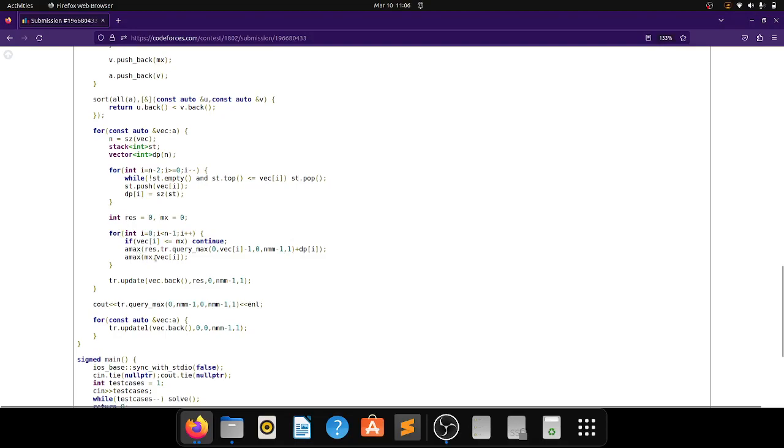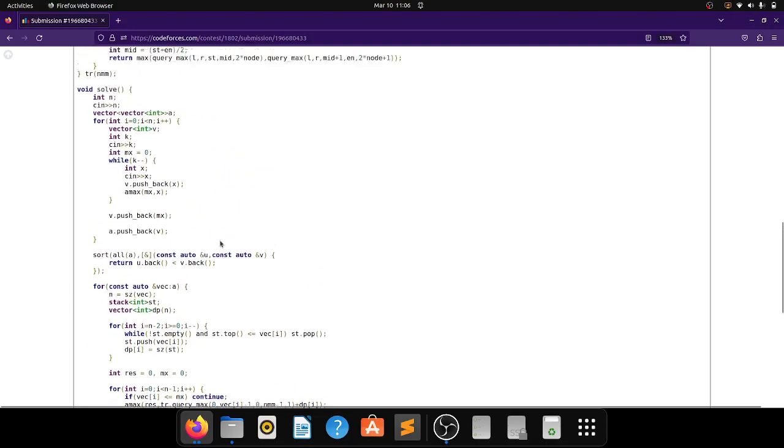In this way I am able to calculate my result. I am storing the maximum value of all of these tracks in result. Finally I can update my segment tree, which is storing the dp states. If I am taking the contribution of this album, then it will have maximum value vector dot back, which I am storing in the end position.